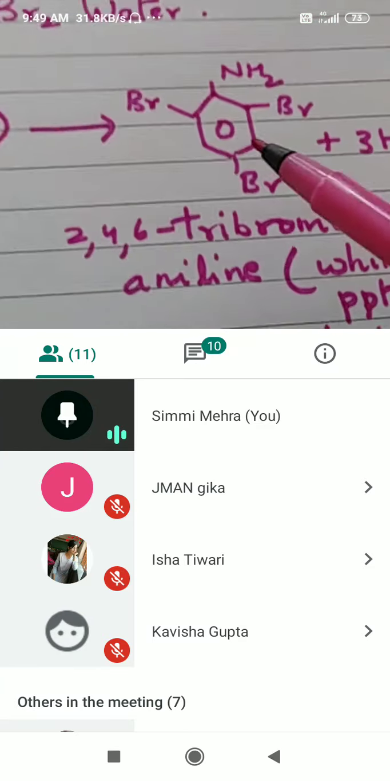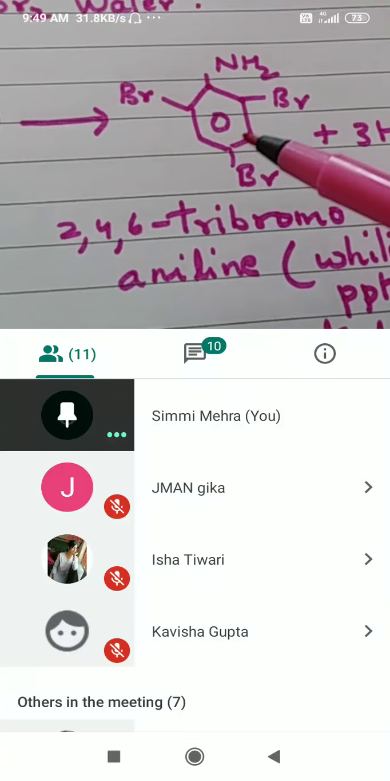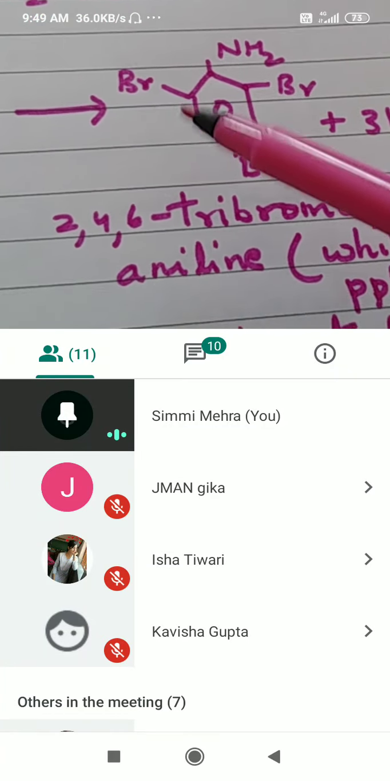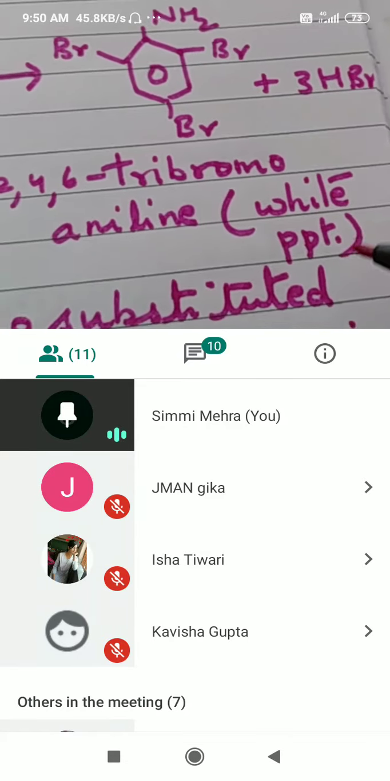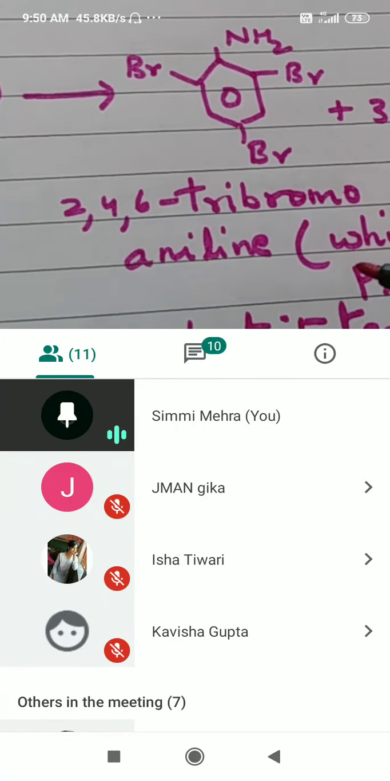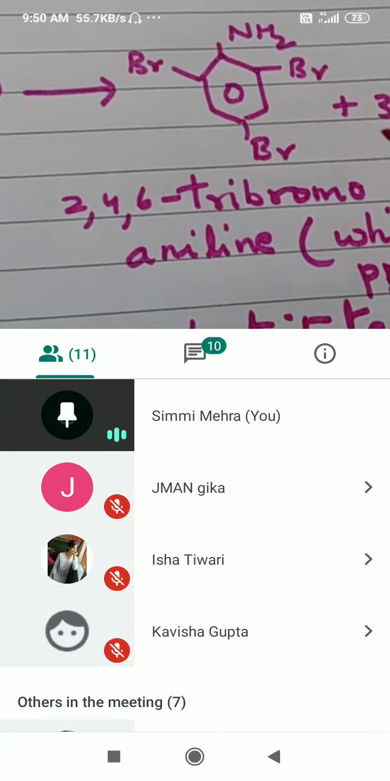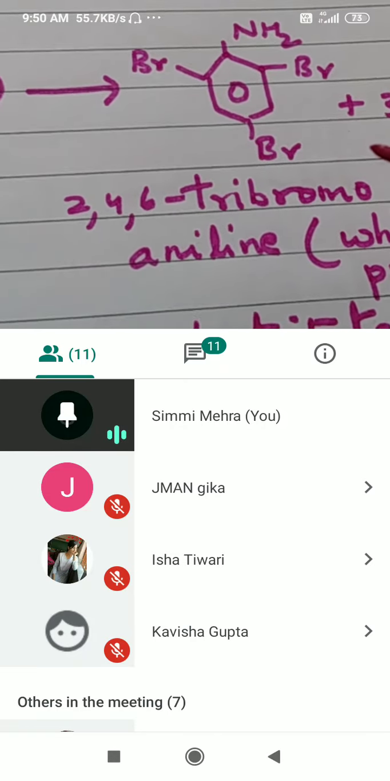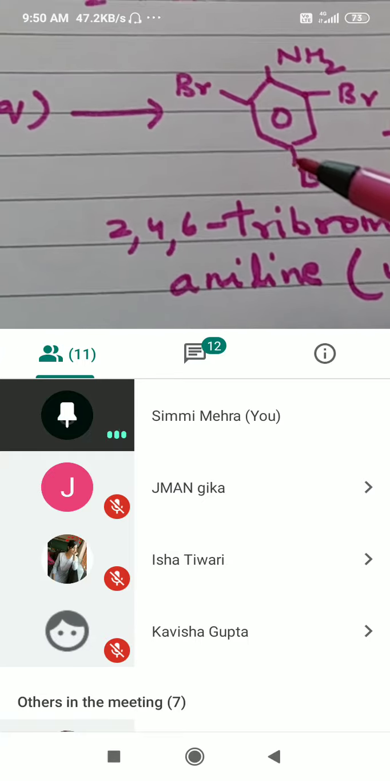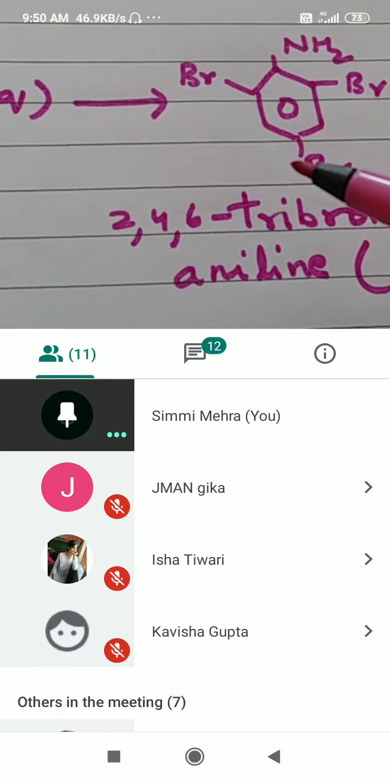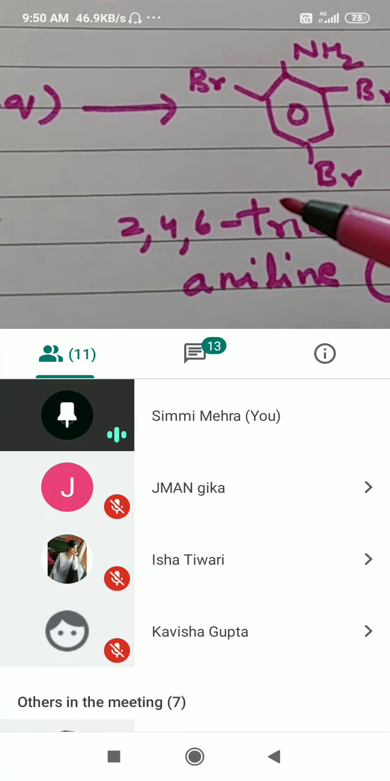So if this is aniline and we add bromine water, we will get 2,4,6-tribromoaniline, which forms a white precipitate. This reaction can also be used to detect the presence of aromatic amine. Something similar we have done in alcohols, phenols. If you remember, something similar we have done in phenols.